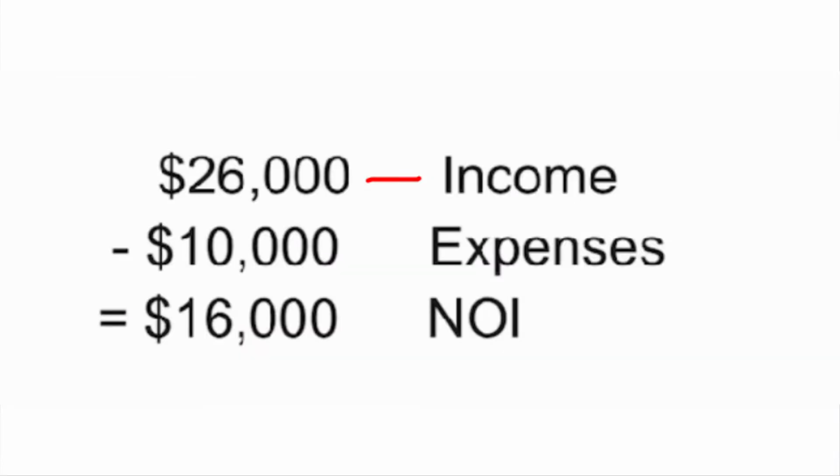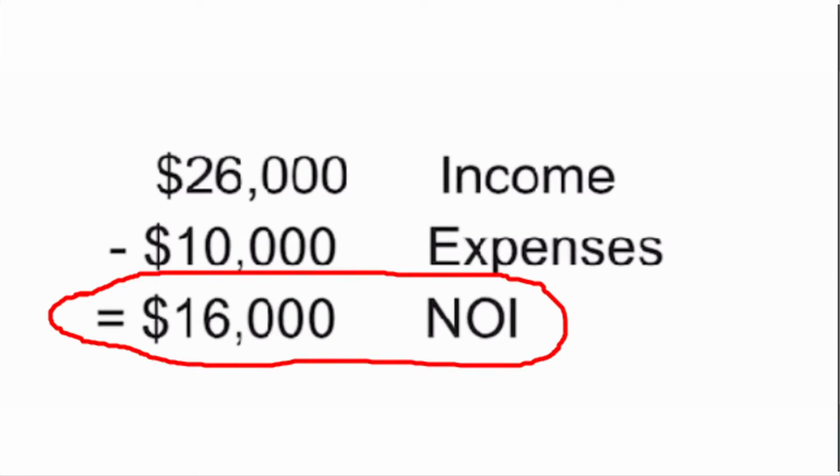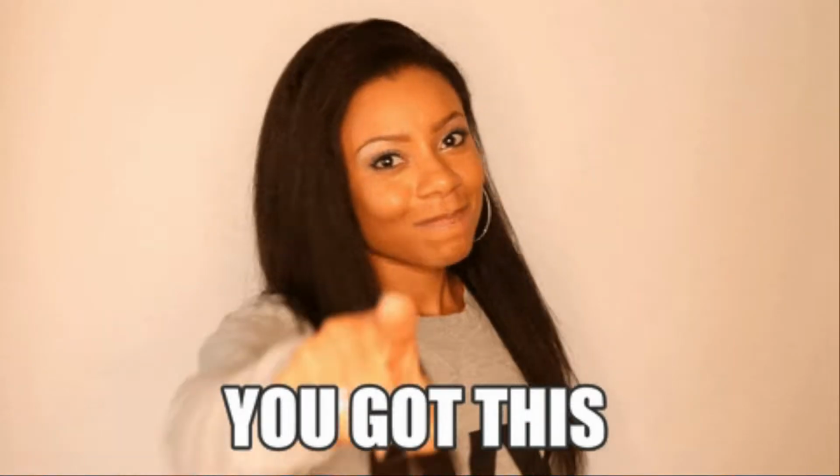So for this example, as you can see, $26,000 for income, $10,000 for expenses. What is NOI? It's 26 minus 10, right? So in this example, you have an NOI, a net operating income, of $16,000. Boom, it's that simple. Easy peasy, right? You got this. Hopefully that example, just to see some different line items, will get your brain moving to see the general flow of what real estate financials look like.